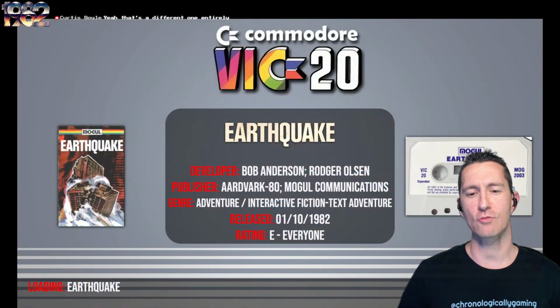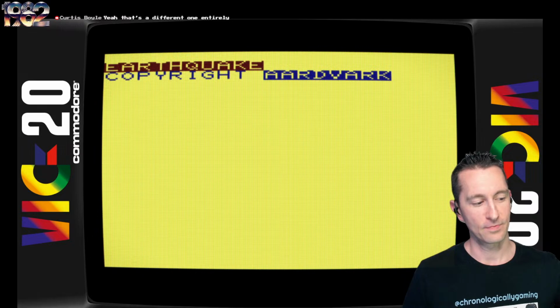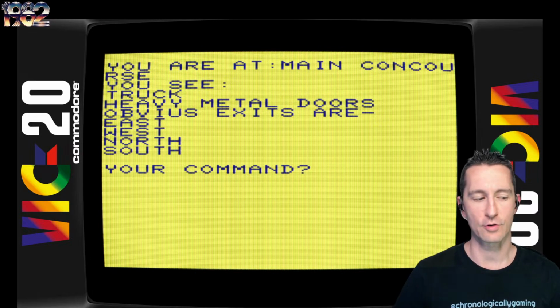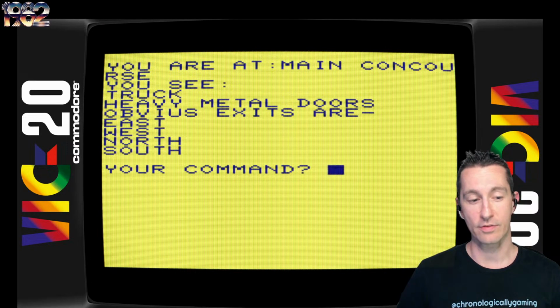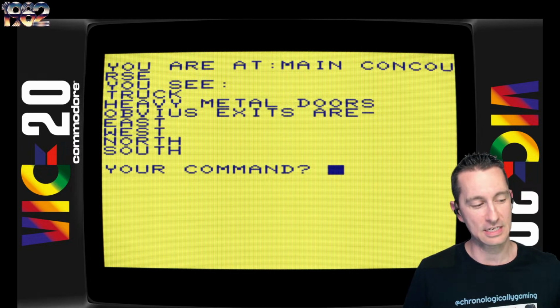This is by Bob Anderson and Roger Olson, published by Aardvark 80 originally, and then later by Mogul Communications in Europe, the beginning of October 1982. This one is Aardvark Technical Services' 16th game we've played here on the show. And Bob Anderson, we've already seen him do Haunted House in August 1982. It was one of the other kid-style games.